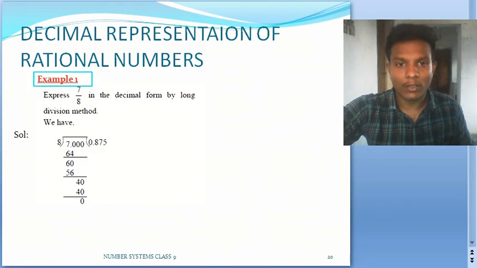Let us stop here and let us discuss the remaining concepts, the decimal representation of the numbers and their location on the number line, in the next class.